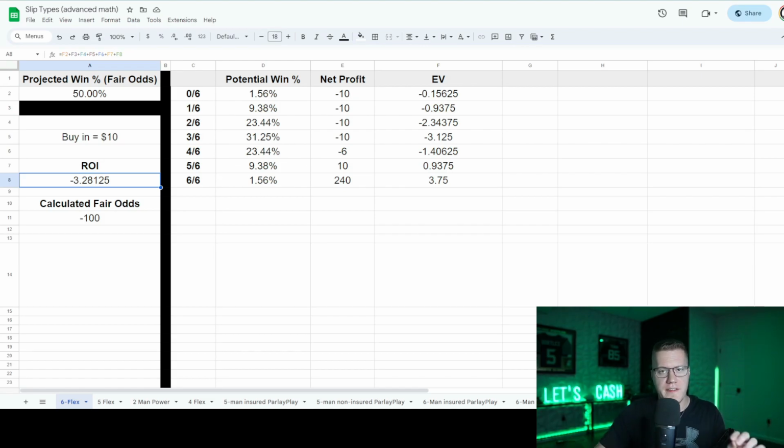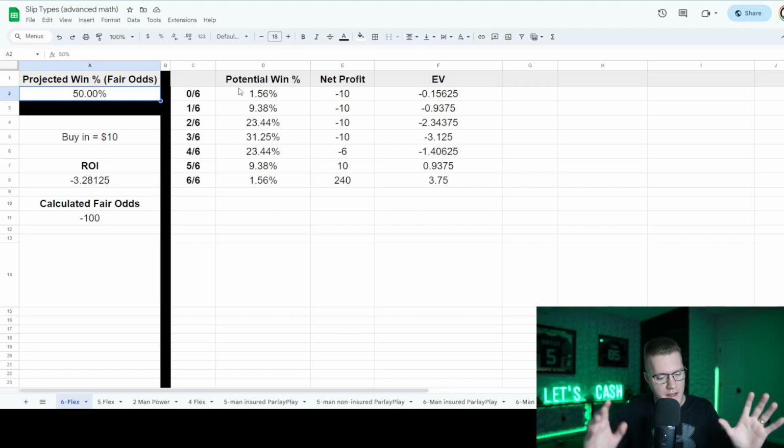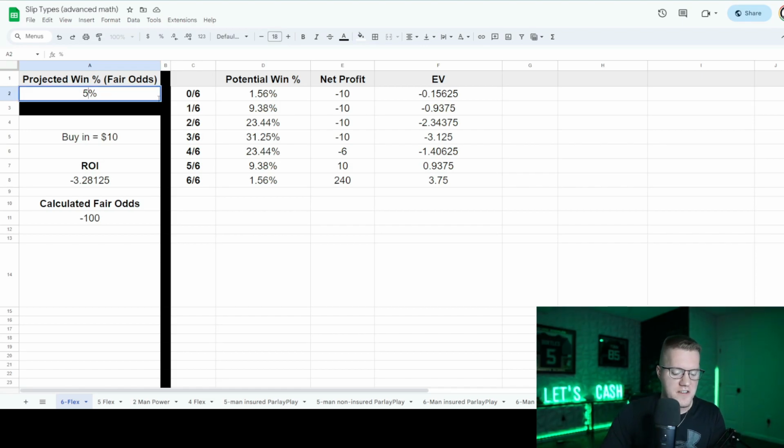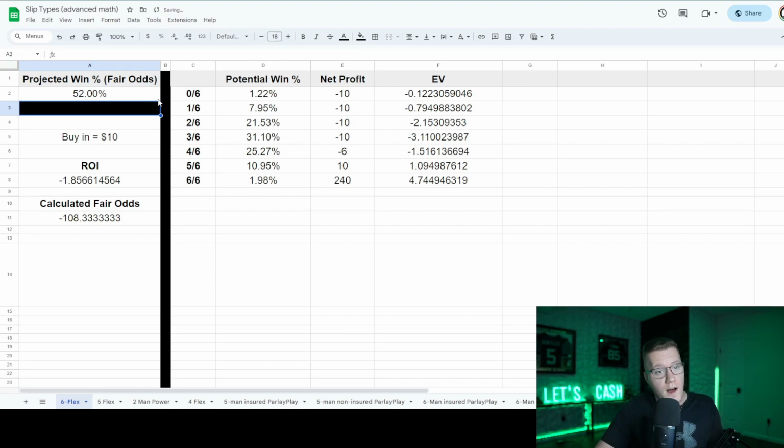But let's hypothetically say that I'm a sharp sports bettor and I don't happen to hit at a 50% hit rate. And hopefully a lot of you are hitting above that rate. There's a way to obtain a higher percentage by observing the market, by simply using the strategy in this video. Let's say I bring this percentage up to 52%. Now I'm only losing $1.85 per slip on a 6 flex slip per $10. But as you can see, I'm still losing long term.